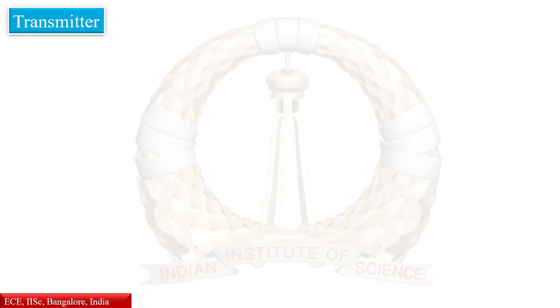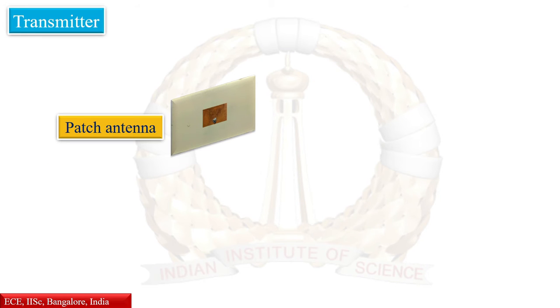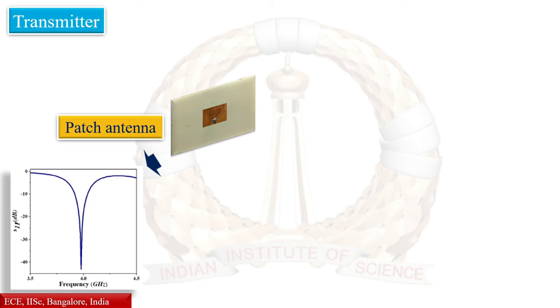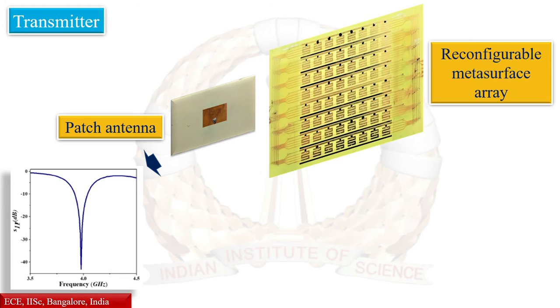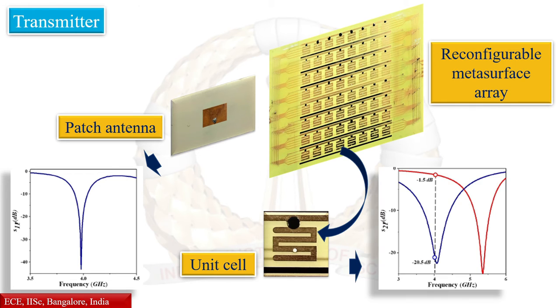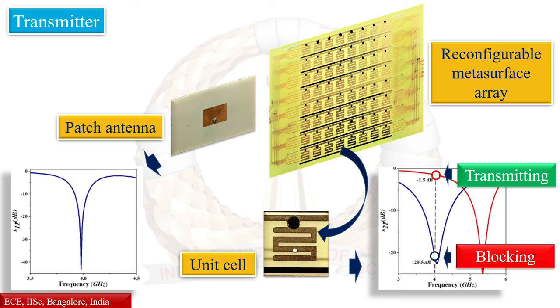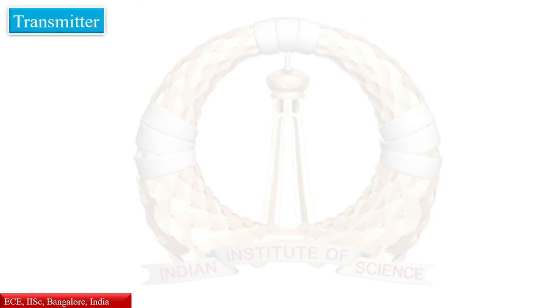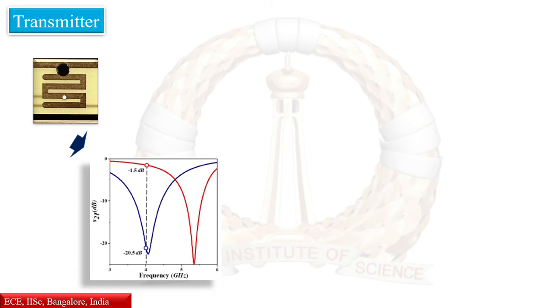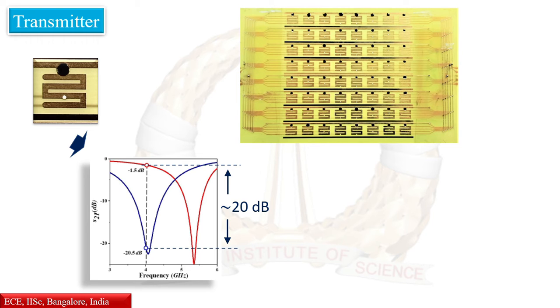The transmitter consists of an antenna, in our case, a microstrip antenna, which is designed to operate at the desired frequency. In front of this antenna is a reconfigurable metasurface array. The unit cells of this array can toggle between transmitting and blocking states by turning on and off a diode embedded in it. While the magnitude of transmission through a unit cell changes significantly, by as much as 20 dB or more, this range of variation is reduced when one uses these as a finite-sized array.